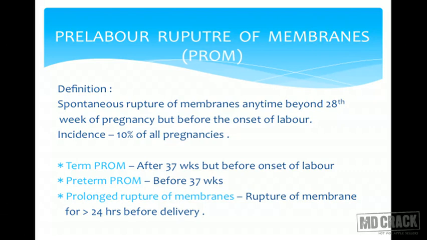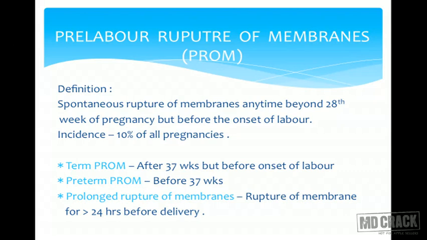Usually membranes rupture either in late first stage, that means the cervical dilatation is around 5, 6, 7, 8 centimeters, or maybe in second stage. But here membranes are rupturing beyond 28 weeks but before the onset of labor. Incidence is again 10% of all pregnancies.